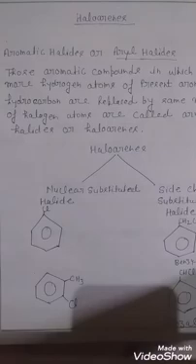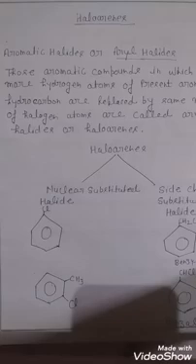In an easy way, if in any aromatic compound like benzene, hydrogen is replaced by the same number of halogens, these compounds are called haloarenes or aryl halides.